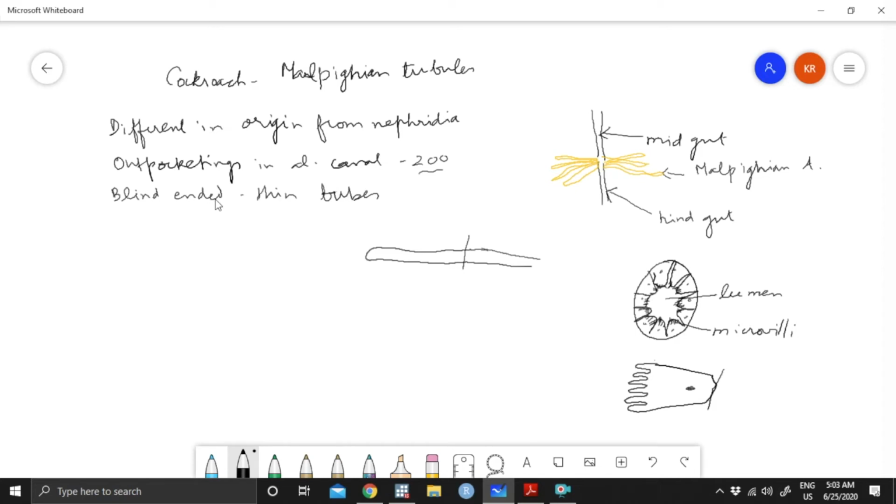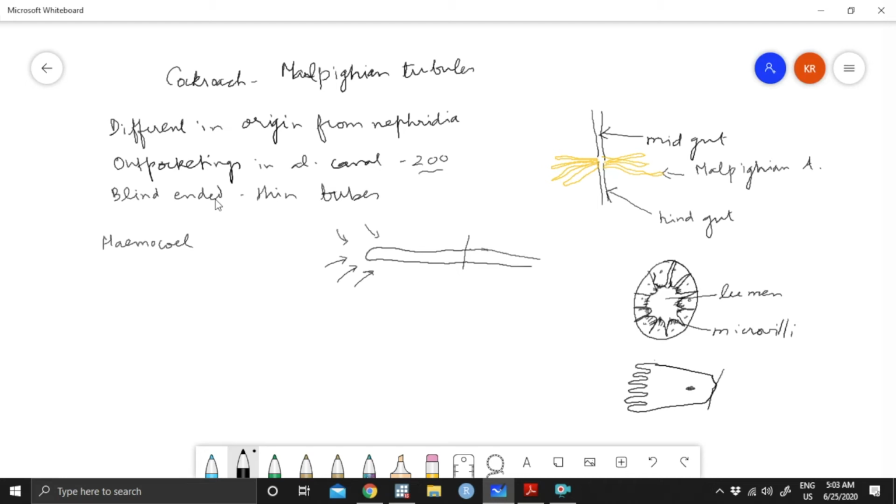So towards this area, they are absorbing different kinds of wastes. The nitrogen based content is being absorbed from the hemocoel, a space which is present in most arthropods.